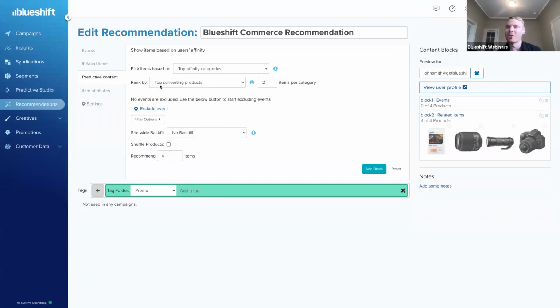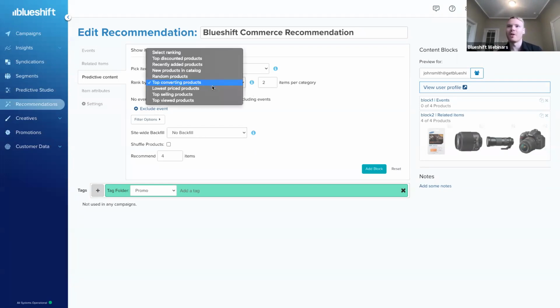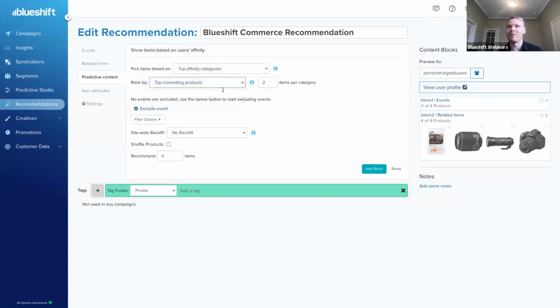And then the second and final step is choosing how I want to rank these items. Of course, a very popular option here is top converting. That's ultimately what we're trying to drive towards. I can also place caps in terms of the number of items per category so that I'm not just inundating you only with shoes or only with a certain type of product. From this dropdown, you can also see we have a bit of options here. So out of the box, we provide many of these different ranking schemes, but you can also work with our team. Let's say you want to build out a recommendation that ranks them by the most discounted products. We can also include that as well.